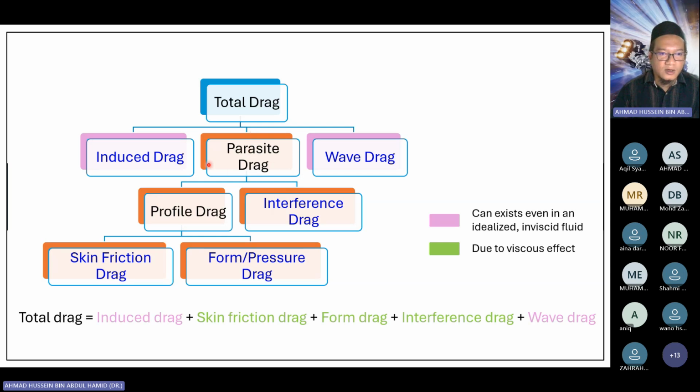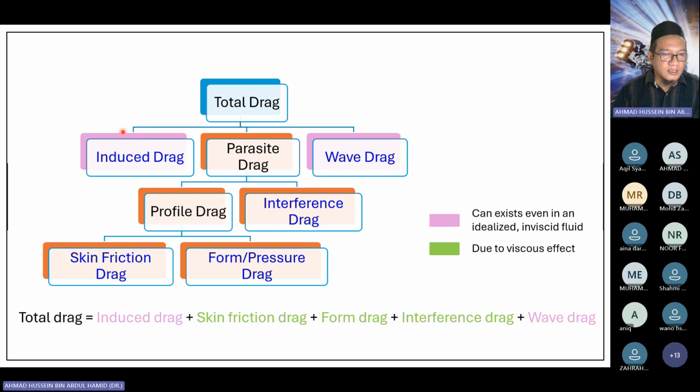Wave drag is the drag experienced when the body is flying at a supersonic speed. When the body is flying at a supersonic speed, there will be a shock wave. This shock wave will induce drag, so we call it wave drag. Usually we don't consider this as our rocket is typically flying below the supersonic regime.